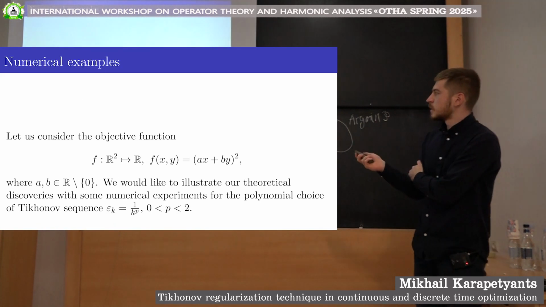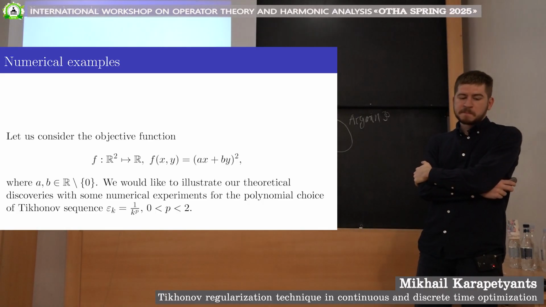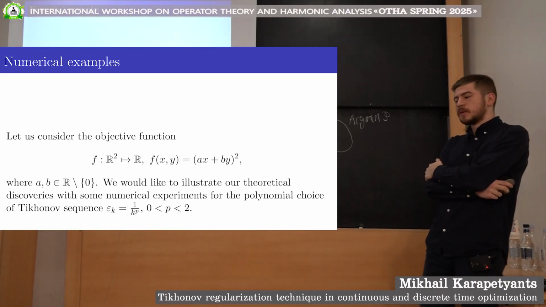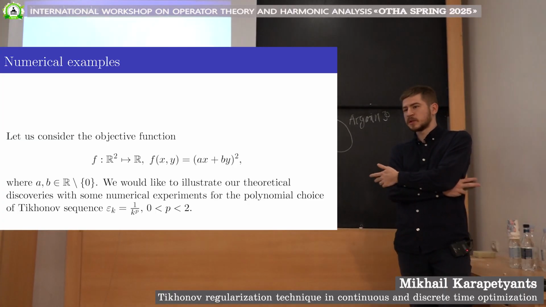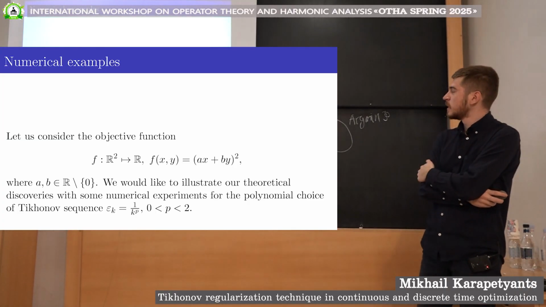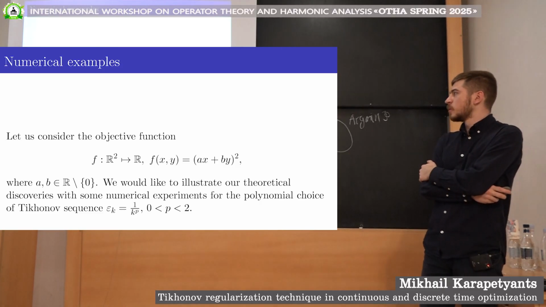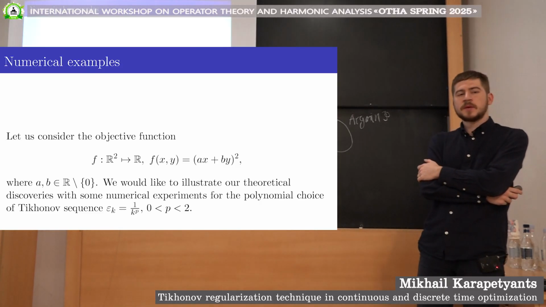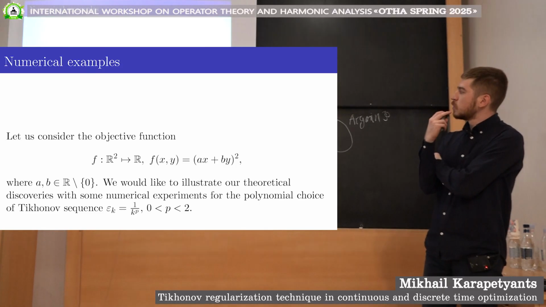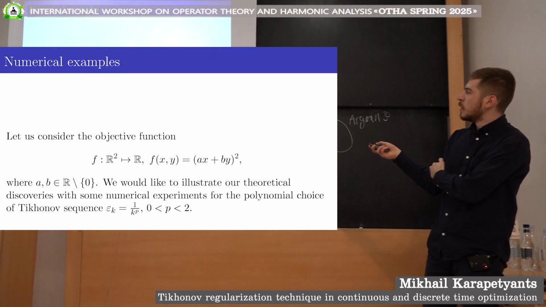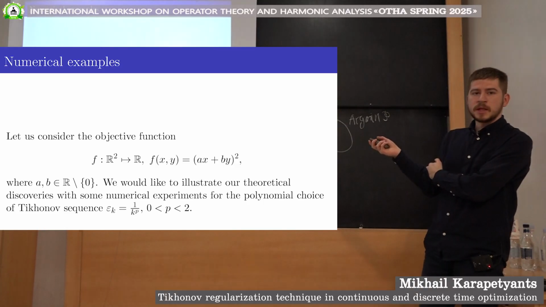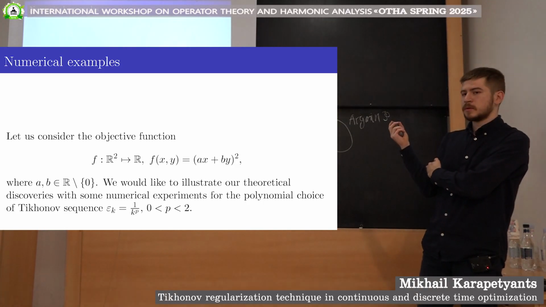So let's consider some numerics. One may ask, what is the difference between weak and strong convergence in finite dimensional spaces where all the applications lie? Okay, there is no difference, obviously. But still, there is an influence of the Tikhonov term on the behavior of the iterates. And the influence is as follows. So let us consider a very simple objective function like this. Obviously, (0, 0) is the element of the minimal norm from all of its minimizers.